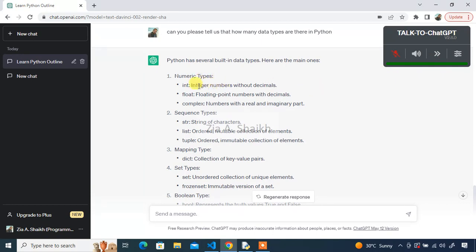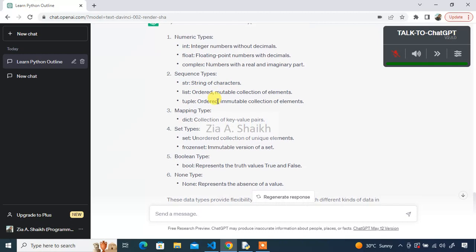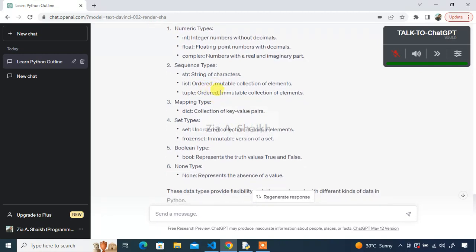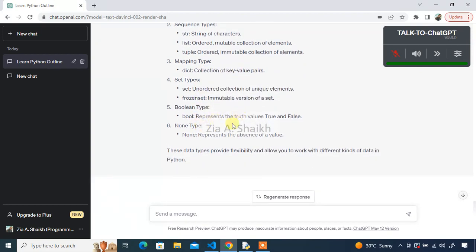It is saying that there are numeric types: integer, float, and complex number. You have sequence types: string, list, and tuple. It is telling about the list properties, ordered, and the tuple properties, immutable. You also have mapping types, the dictionary object, and the set type. You have boolean types, true or false, and you have the None type, which is known as null in other programming languages. Okay, let's ask ChatGPT, please provide me some examples in Python of using these data types.